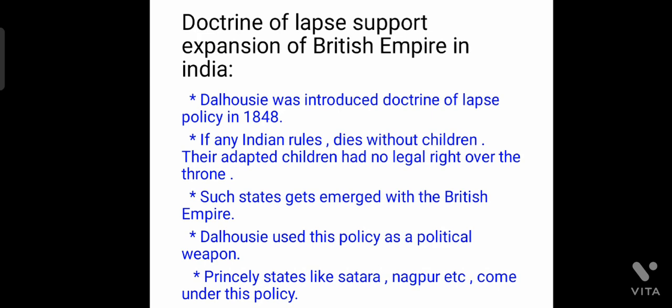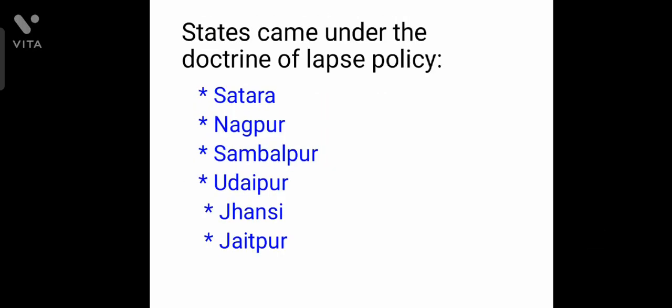States that came under the doctrine of lapse policy. Which are the states? Satara, Nagpur, Sambalpur, Udaipur, Jhansi, Jaitpur. So all of them end with pur. We can easily recognize it. So let us move on to the next.